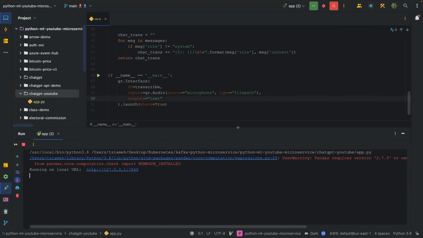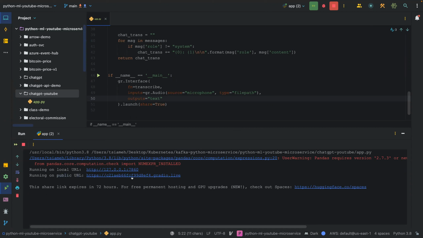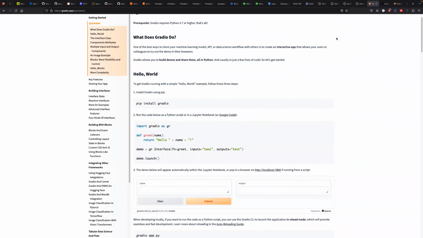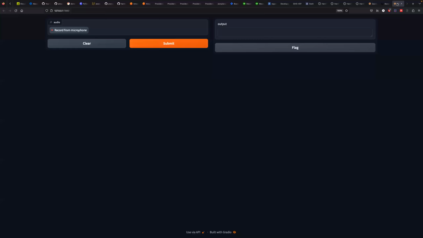Okay, so I think it's running on local URL. You can see it on port 7860 and also on this public URL, this one. So if I visit this URL, this is what we are going to get.